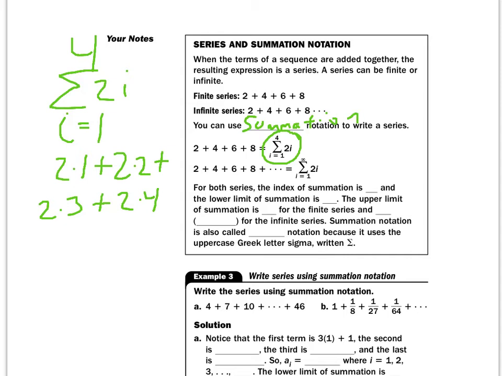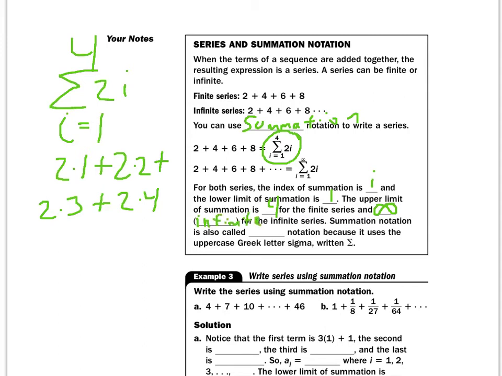So for both series, the index of summation is the same thing, right? And it's the letter i. And the lower limit of summation is 1. The upper limit of summation is 4 for the finite series, and it's the sideways 8 for the infinite one. Nobody knocked the 8 over. Nobody punched 8 in the head, right? That is called infinity.